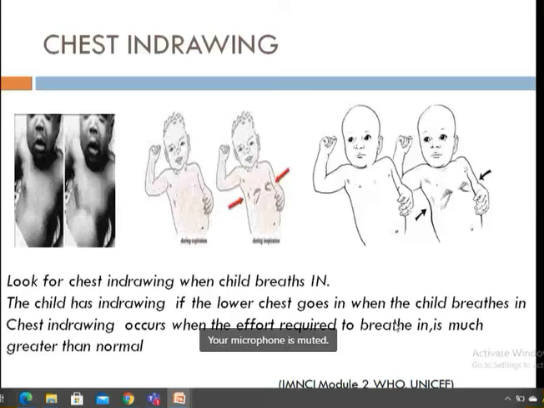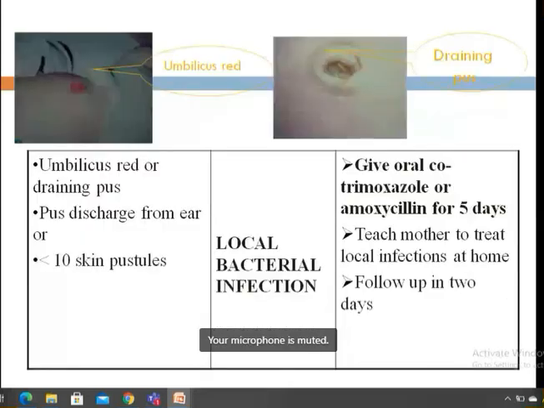So if the umbilicus is red, or pus is draining from the umbilicus, and skin pustules are less than 10, then the child has a local bacterial infection. Then you have to give an oral antibiotic like cotrimoxazole or amoxicillin for 5 days, and teach the mother to treat the local infection at home, how to clean it. And then follow up in 2 days.